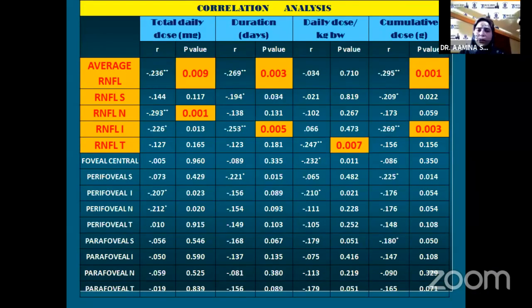Having a look at the correlation analysis between the RNFL thickness and dosage parameters of HCQ, we found out that the RNFL thickness negatively correlated with all the dosage parameters of HCQ, whereas the macular thickness did not correlate negatively with the dosage parameters of HCQ.